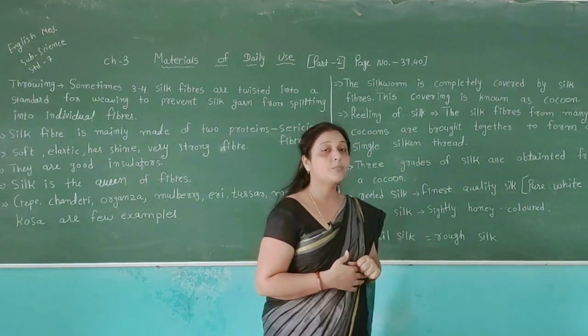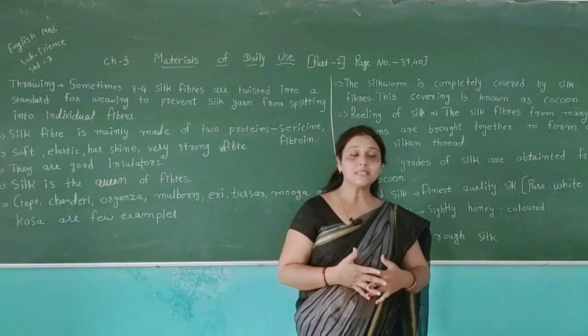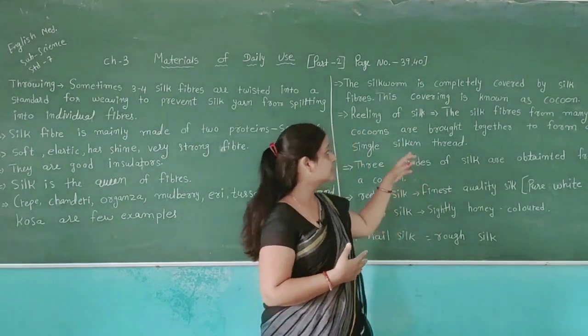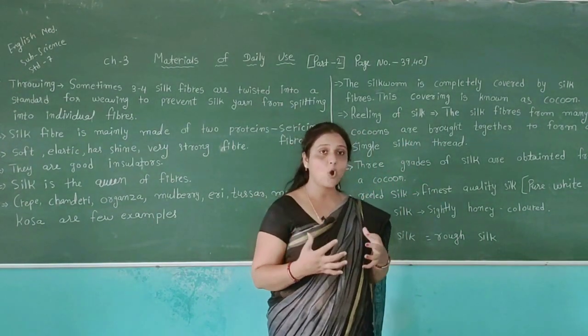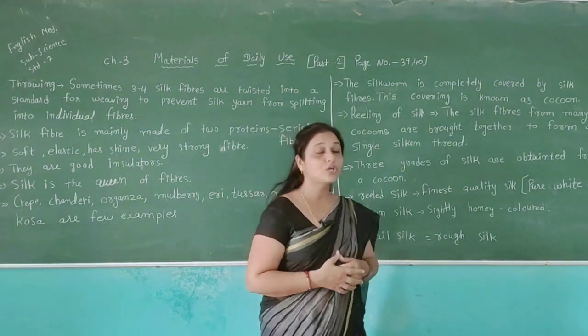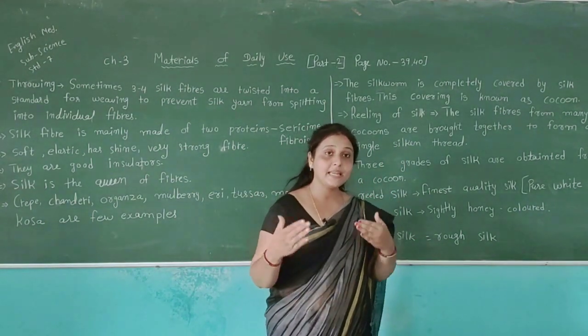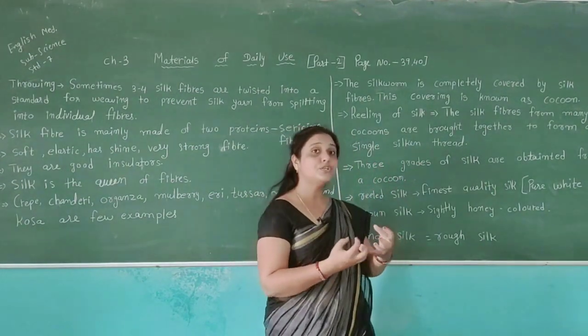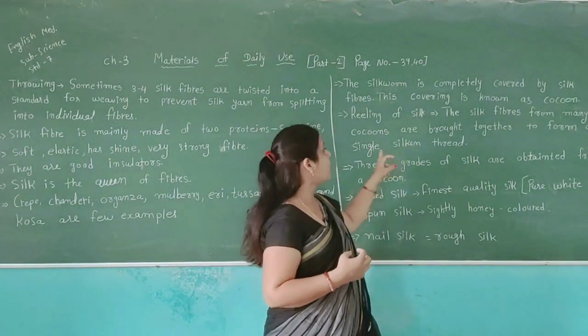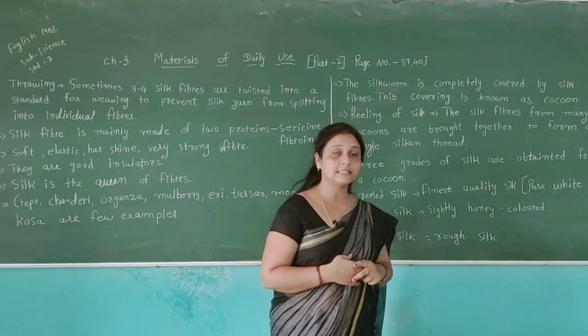Reeling of silk: what is the meaning of this process? The silk fibers from many cocoons are brought together to form a single silken thread.